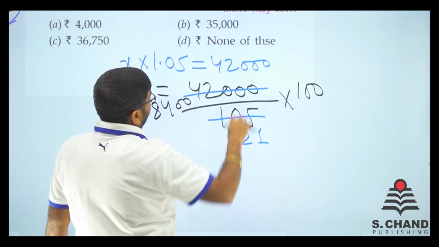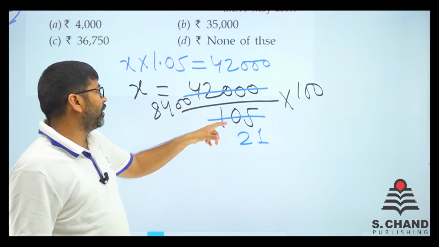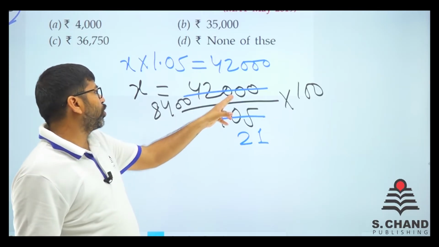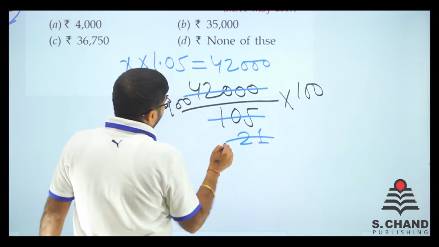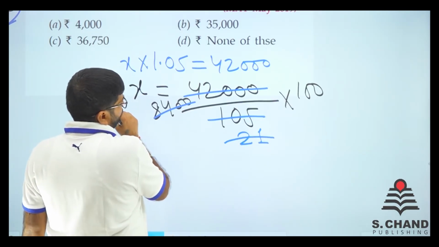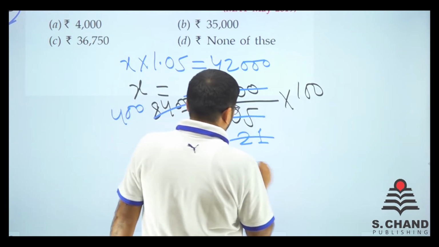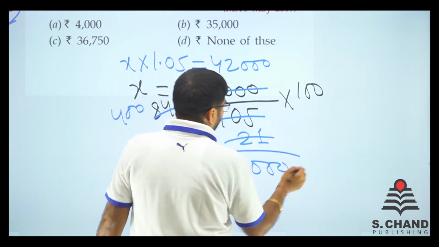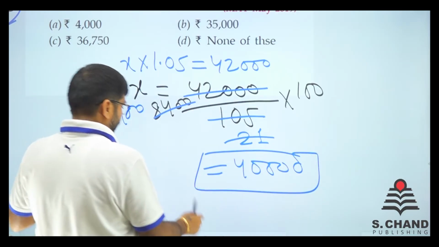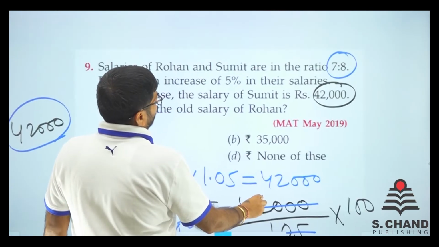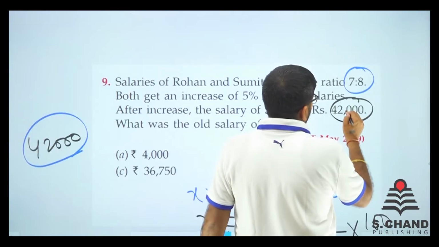Because that is divided by 5, because see 5 is 40, 40 is 8 times, then we have got 20, 20 is 4 times, then 2 zeros, right? Now 21 into this is 4 times, so 400 into 100, that is 40,000, the initial old salary of Sumit. Sumit's old salary is 40,000, right?